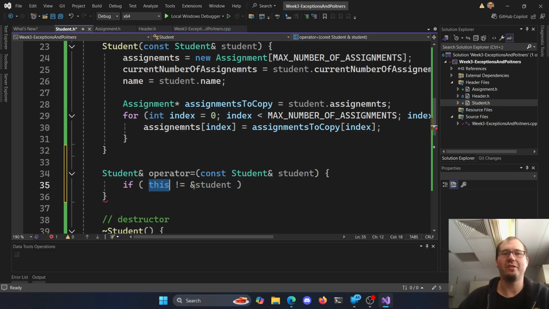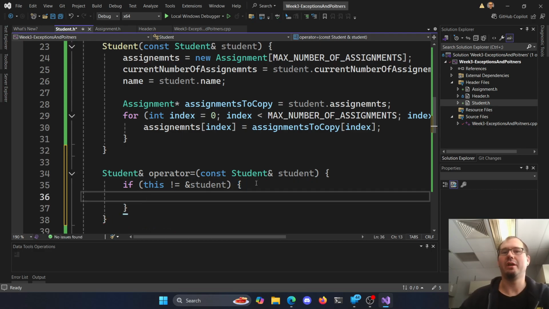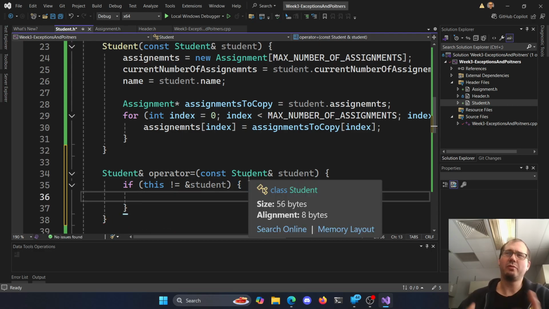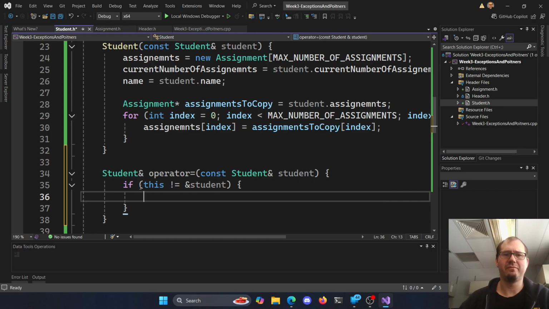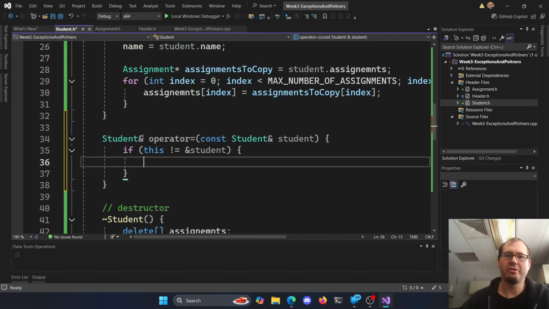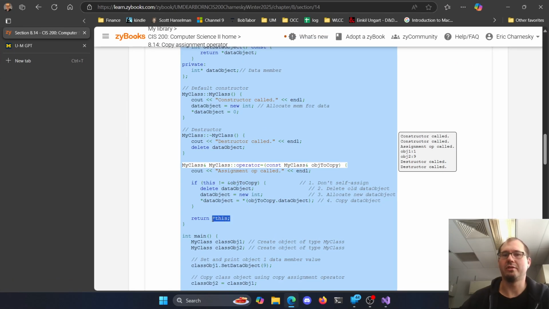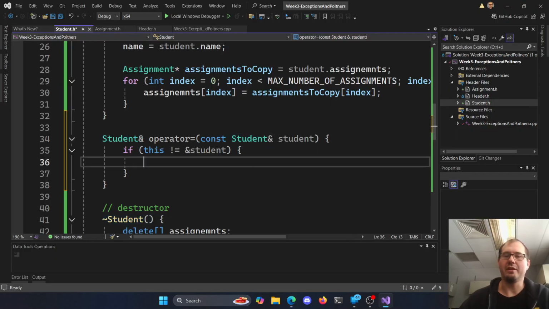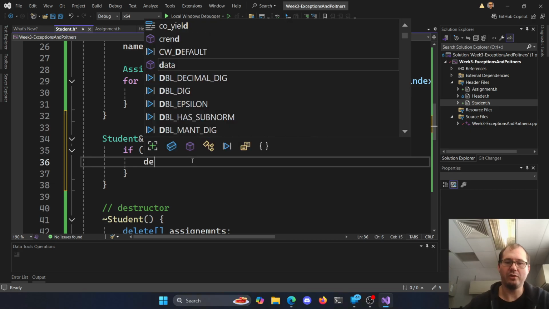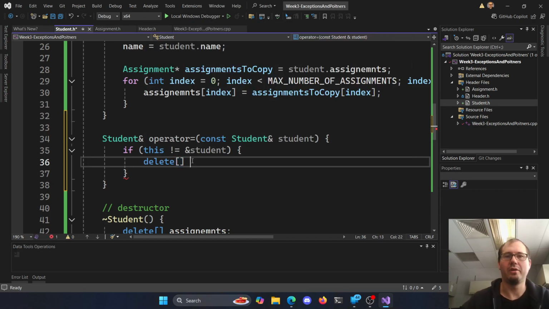So if that memory reference doesn't match this memory reference, then we want to go ahead and copy, right? Otherwise it gets weird trying to make a copy of a copy and funky stuff is going to happen. And what's interesting with this one is when we're done, we're going to return a student reference, right? Which really is just your pointer, right? The dereferenced pointer here. So we're going to go and change our current value. So if we're going to make a copy, we first need to go and delete our assignments, right?